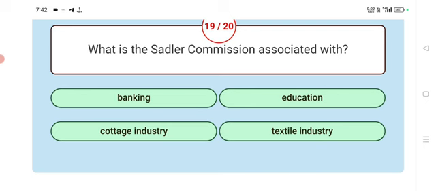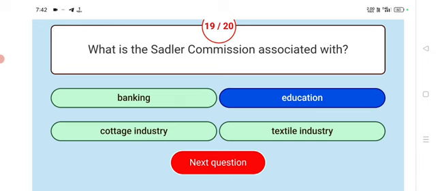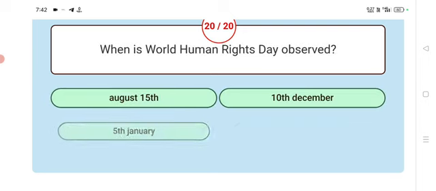Next. What is the Sadler Commission associated with? Answer Education. The Sadler Commission is associated with education.